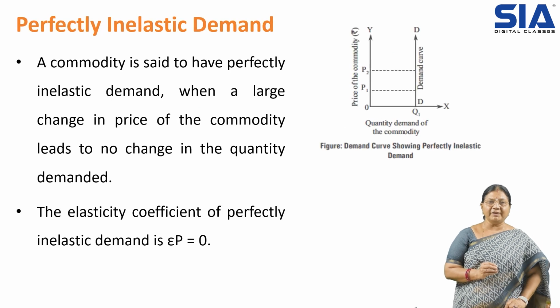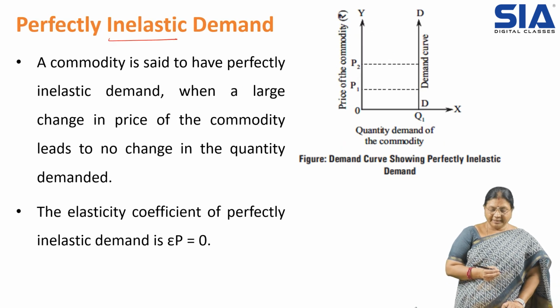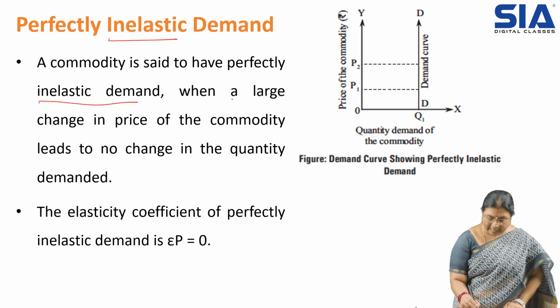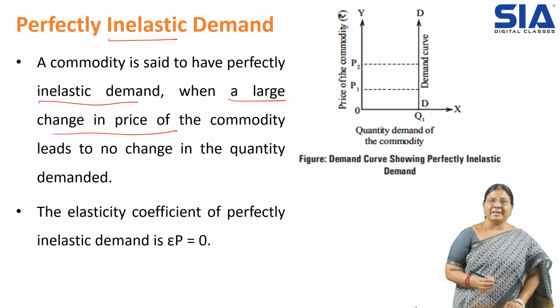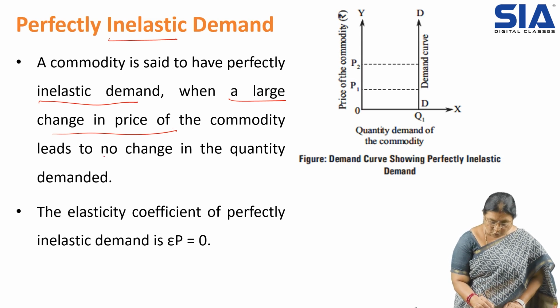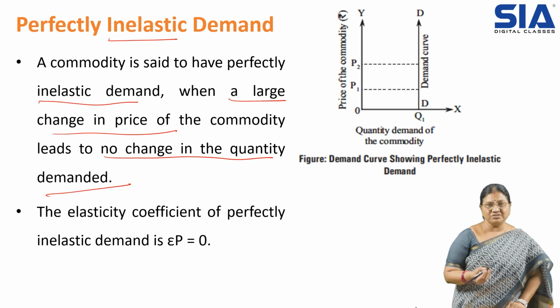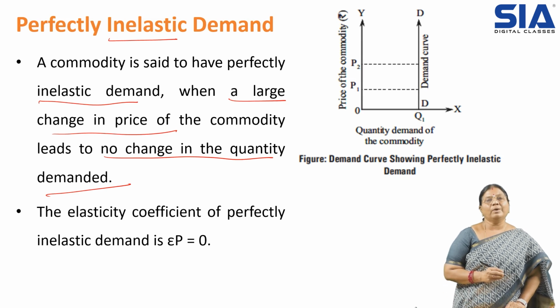Next one is perfectly inelastic demand. A commodity is said to have perfectly inelastic demand when a large change in the price of the commodity leads to no change in the quantity demanded. Even though there is a price change, the price is decreased, but there is no change in the quantity demanded.